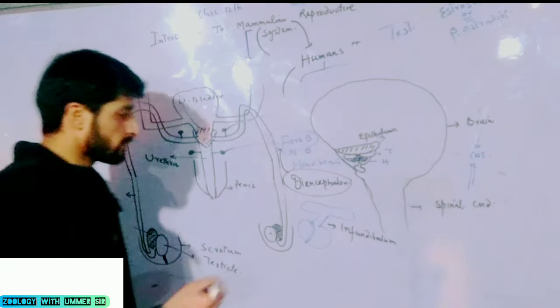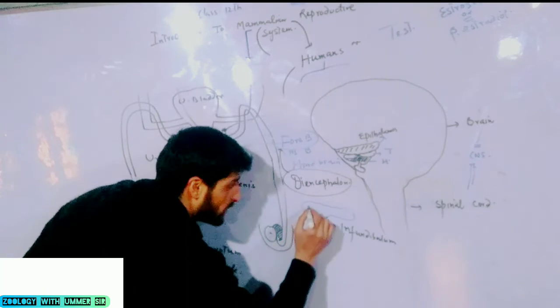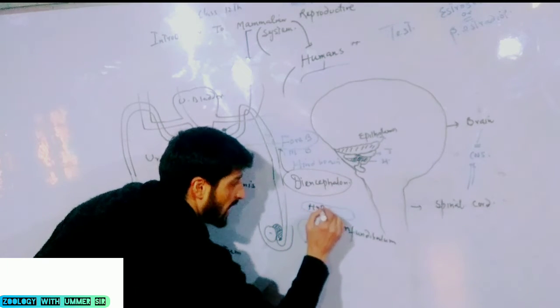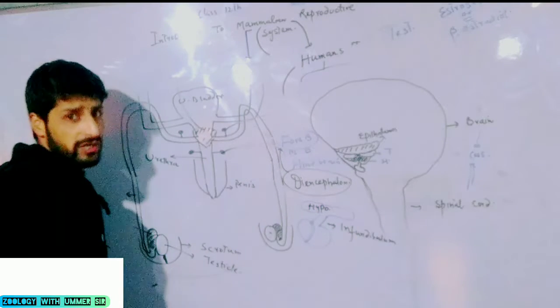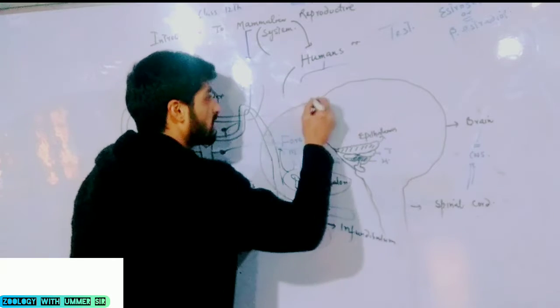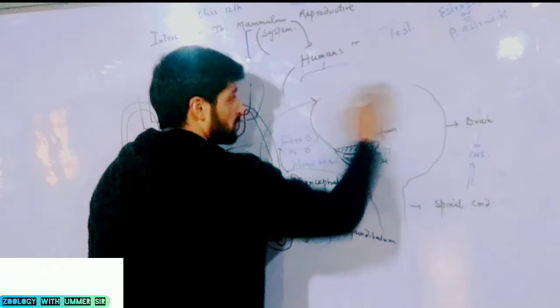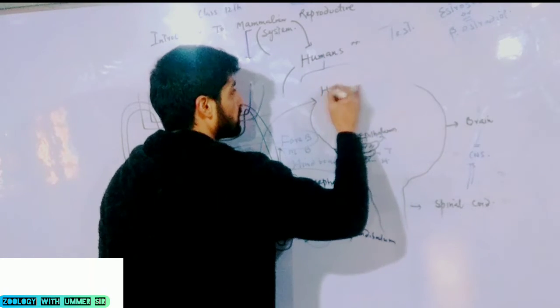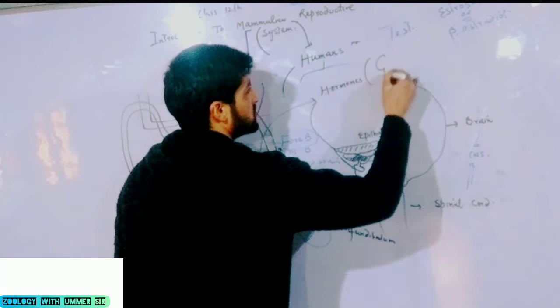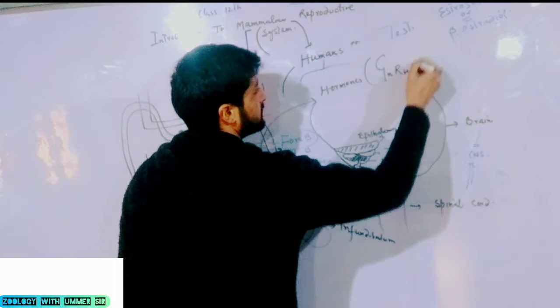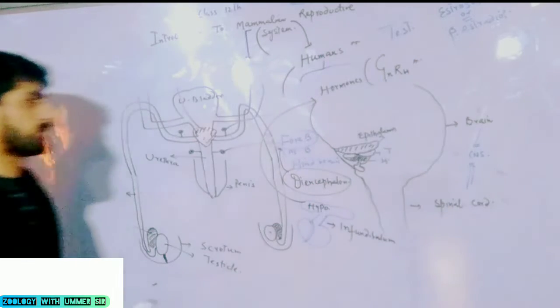Now, it is this hypothalamus that produces special signaling molecules, special hormones, for example, GnRH, gonadotropin releasing hormone.